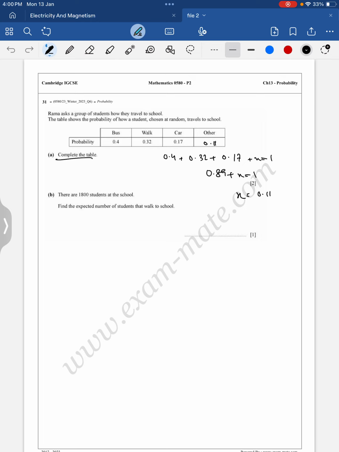Clear? There are 1800 students at the school. Find the expected number of students that walk to school. So probability of walking is 0.32 and the students 1800. So simply 0.32 multiplied by 1800 is 576. That is the expected number of students that walk to school.